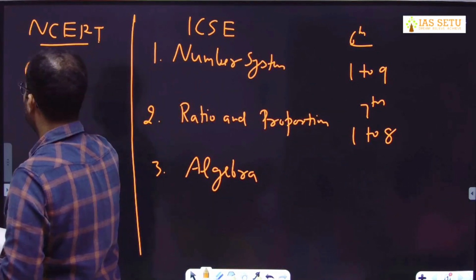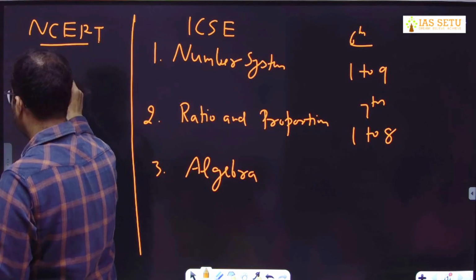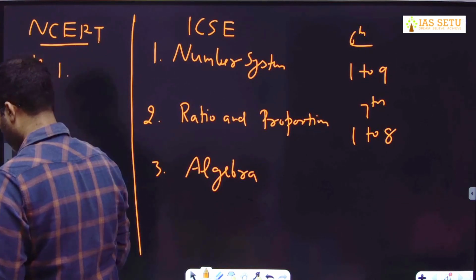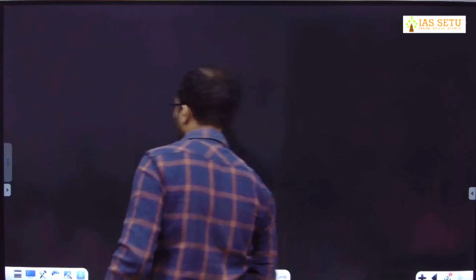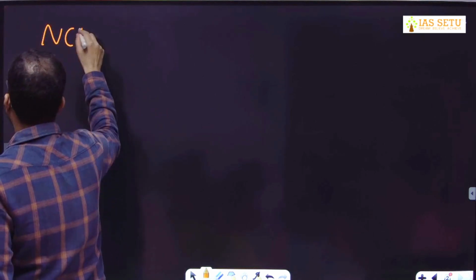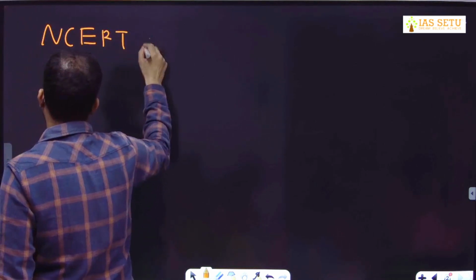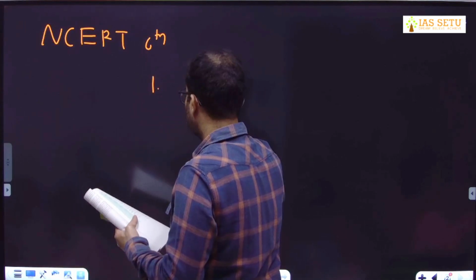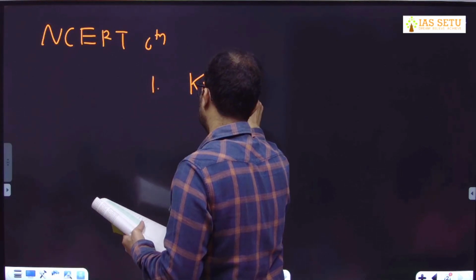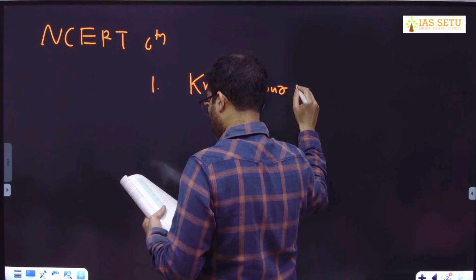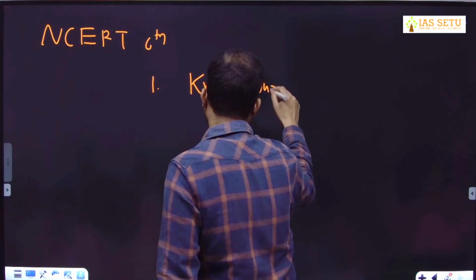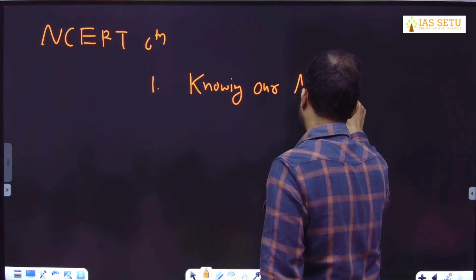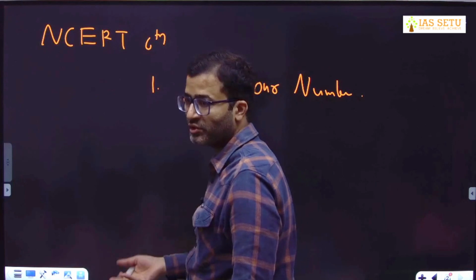in 6th standard, chapter number 1, knowing your numbers. Our numbers, no, I also have equal right.